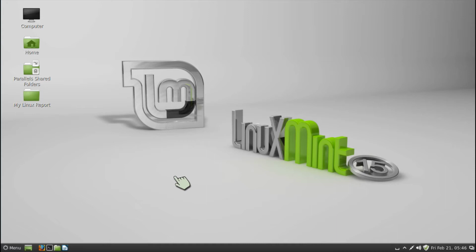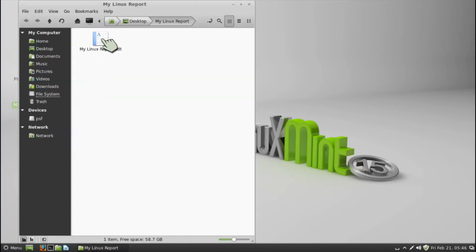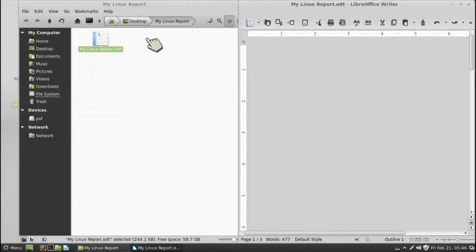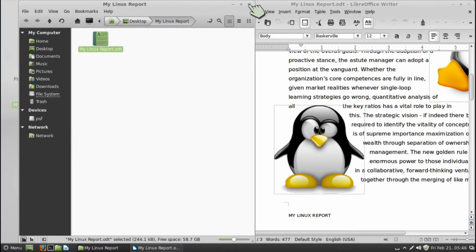Okay, another quick video. There was a question about my renaming and what I did in Linux versus Windows and OS X. So let's go ahead and take a look at that. First, I have my Linux report. I'm going to go ahead and open that folder, open this right here, and there it is. Go ahead and close it.